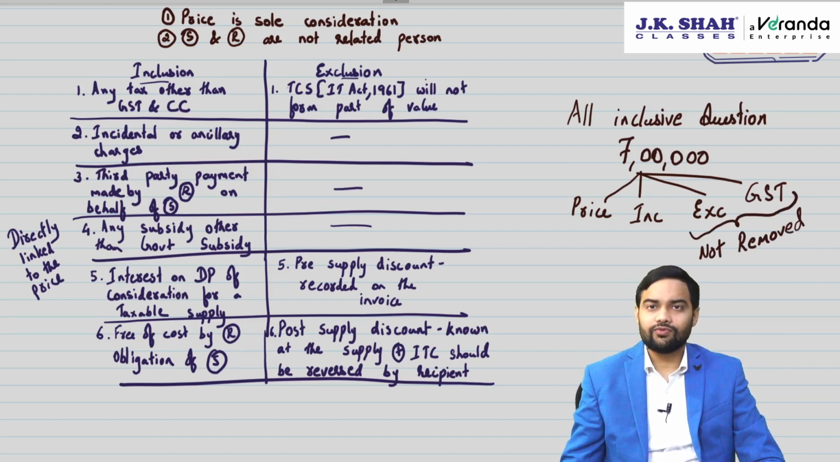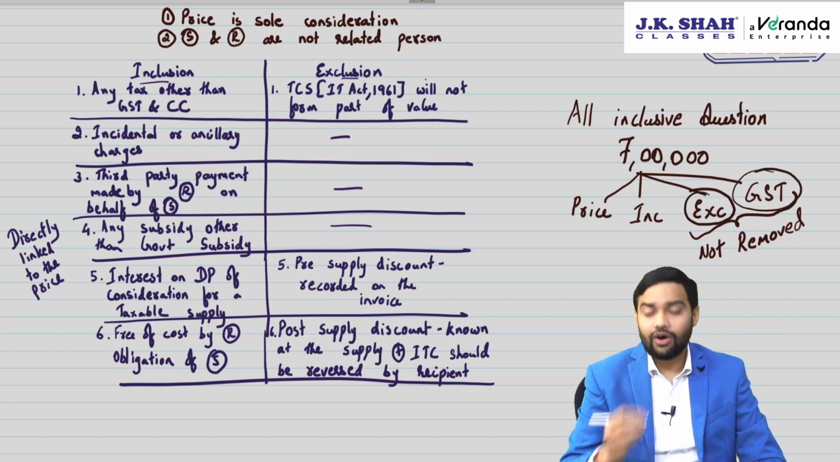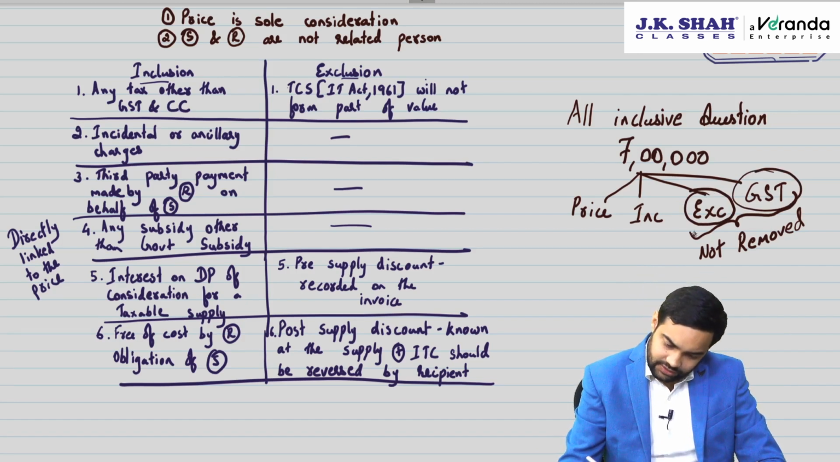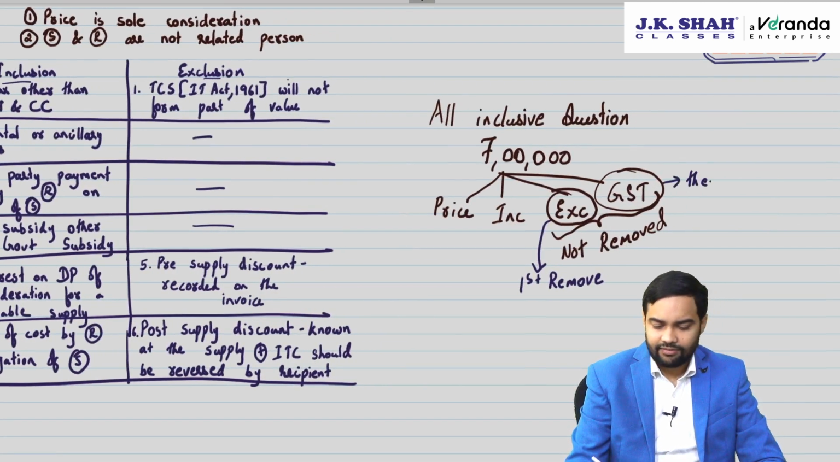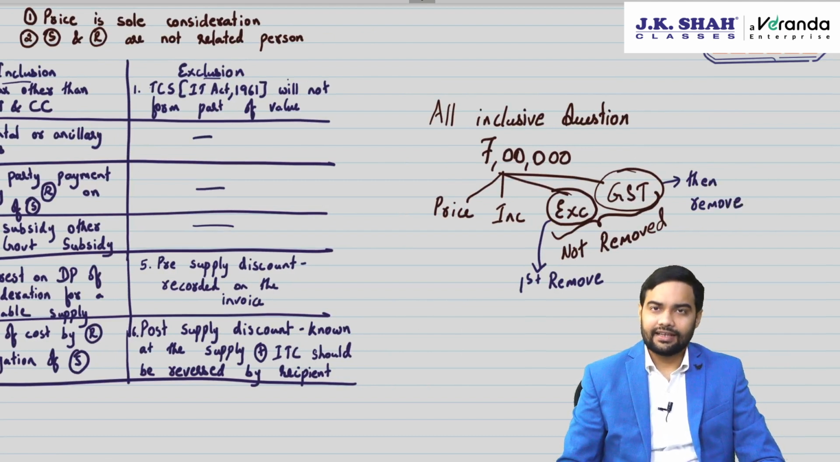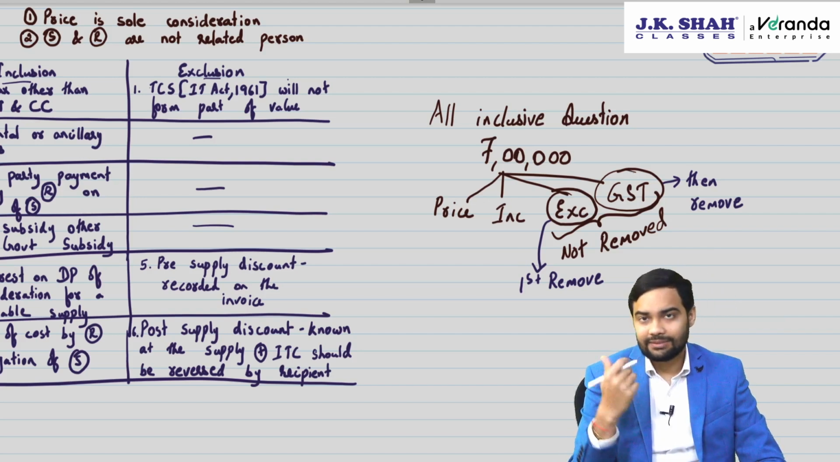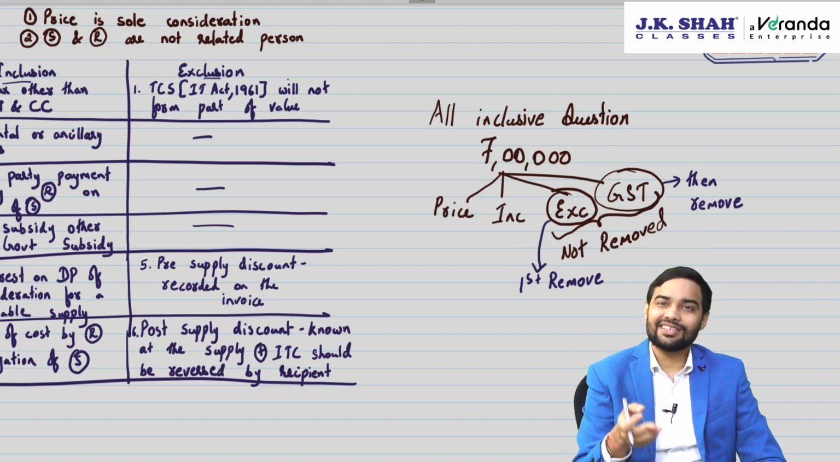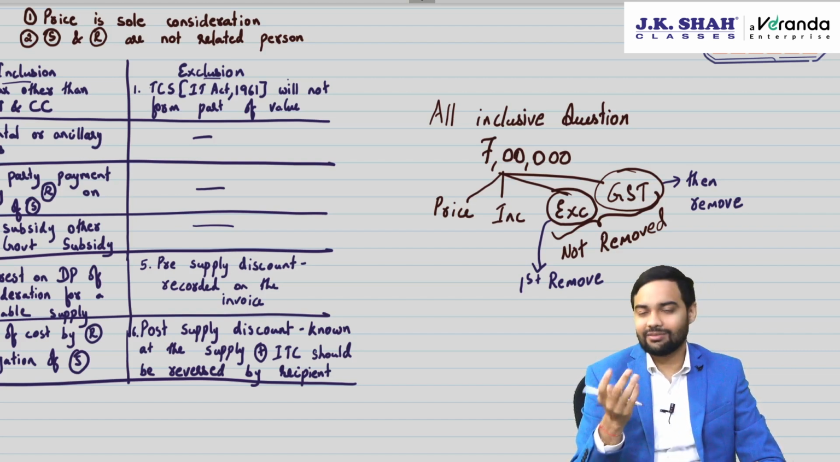Now which one will you remove first? Will you first remove the exclusion or first remove the GST? Always when an all-inclusive question with GST is given, first you remove the exclusions and then remove GST. Why? So that you remove GST only on the transaction value which is actually subject to GST. If you first remove GST, because GST will be given as a percentage, you are actually removing GST on the exclusions, but on exclusions there wouldn't be any GST at all, and that's why first remove the exclusions, then remove GST.